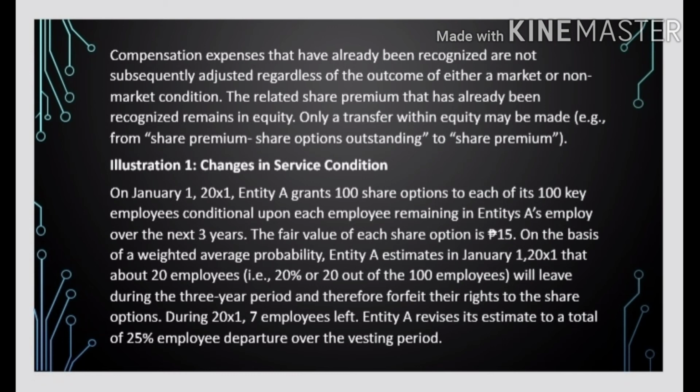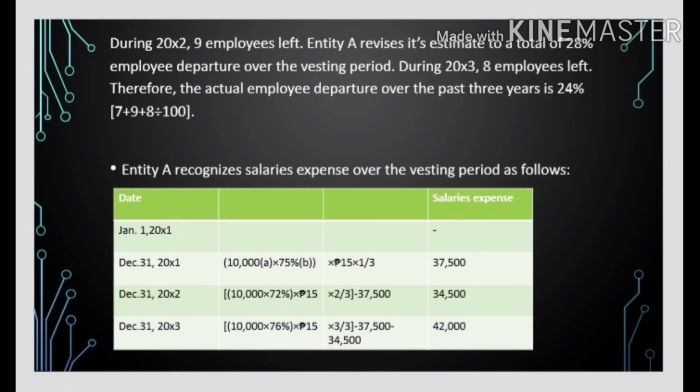On the basis of a weighted average probability, Entity A estimates on January 1, 20x1 that about 20 employees, 20% or 20 out of the 100 employees, will leave during the 3-year period and therefore forfeit their rights to the share options. During 20x1, 7 employees left. Entity A revises its estimate to a total of 25% employee departure over the vesting period. During 20x2, 9 employees left. Entity A revises its estimate to a total of 28% employee departure over the vesting period.